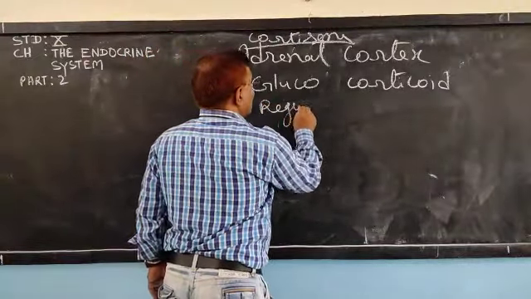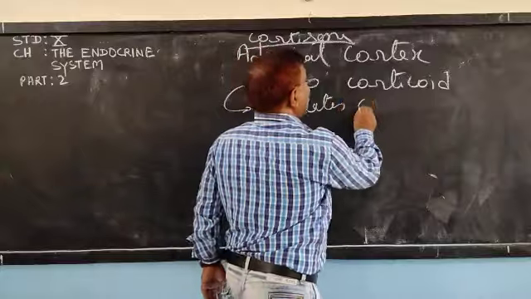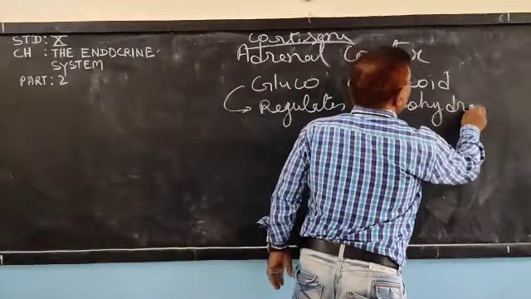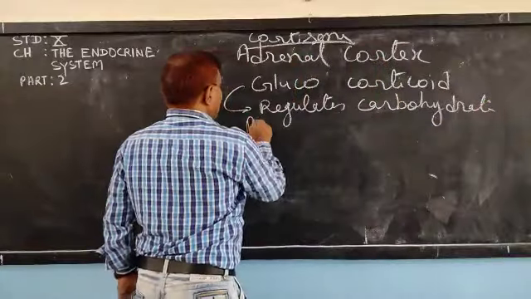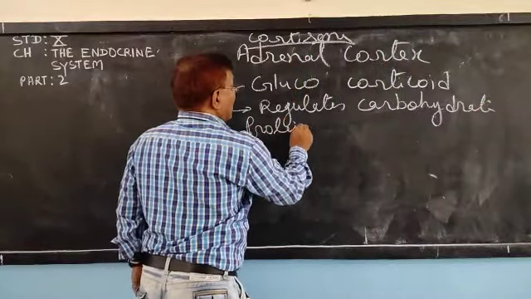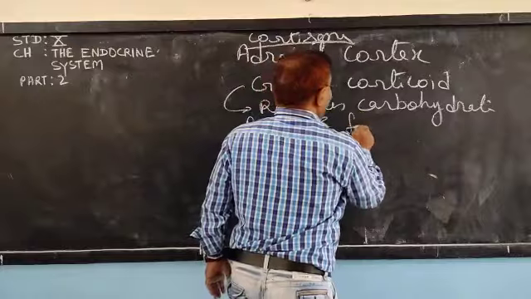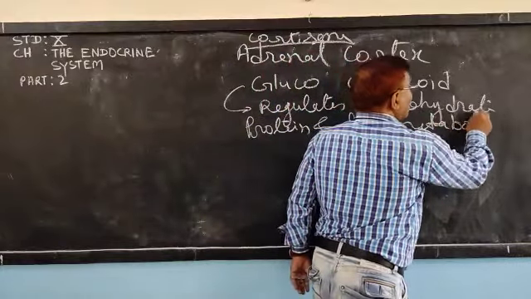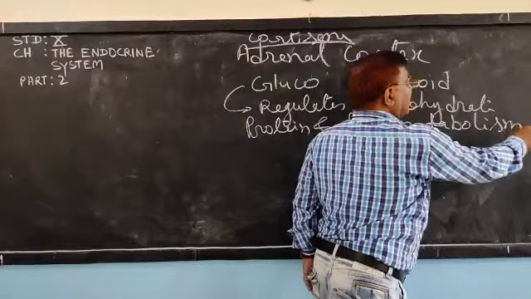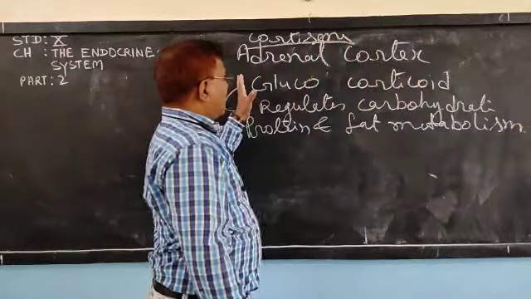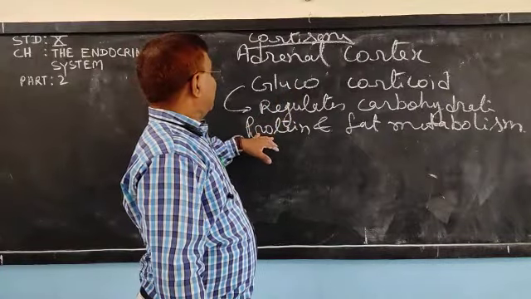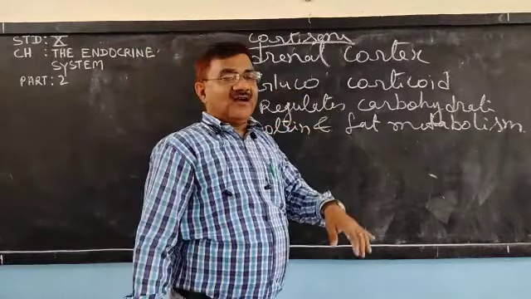Regulates carbohydrate, protein and fat metabolism. Very clear? Mineralocorticoid we have understood and glucocorticoid understood.